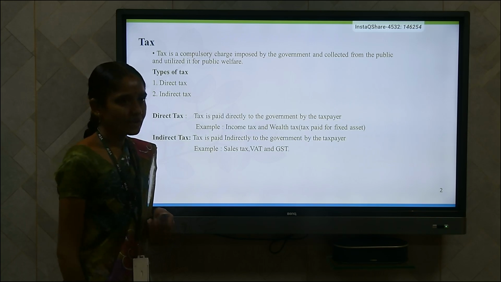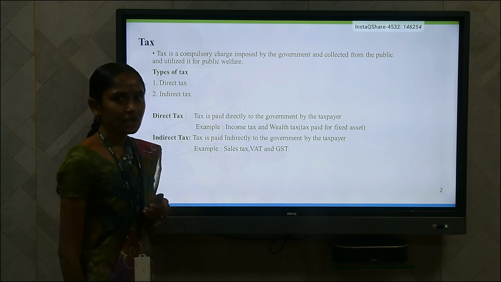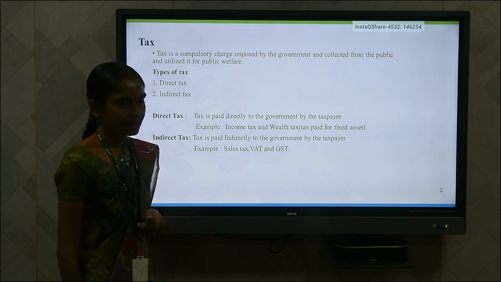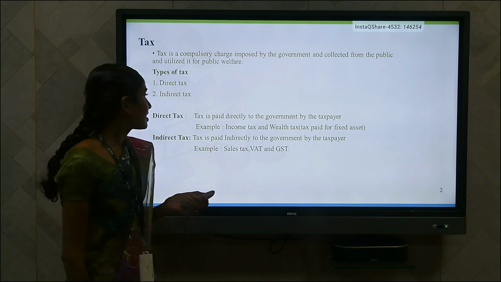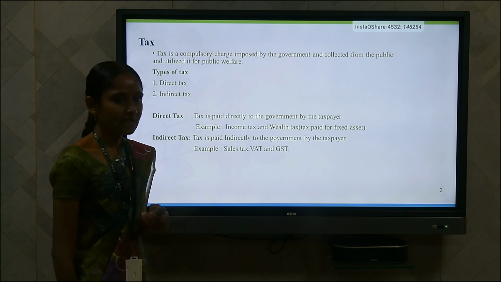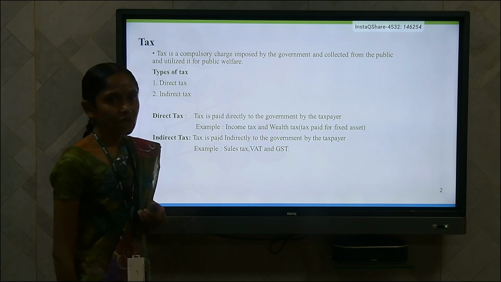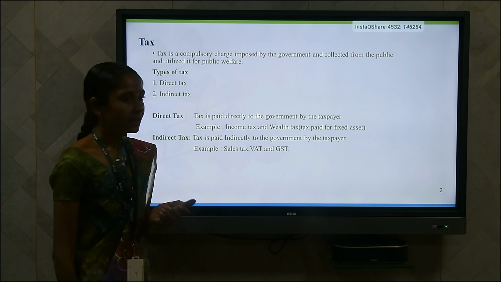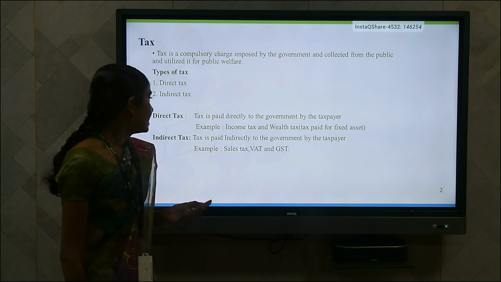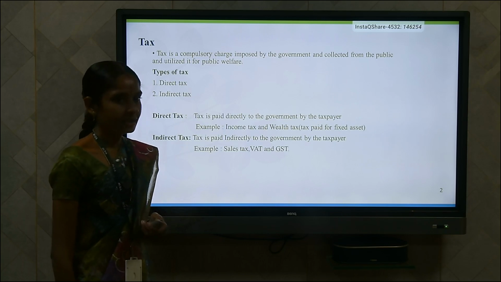First we have to see what is meant by direct tax. Direct tax is paid directly to the government by the taxpayer. Income tax and wealth tax are the best examples of direct tax. Next we have to see what is meant by indirect tax. Indirect tax is paid indirectly to the government. Sales tax, VAT, that means value added tax, and GST are the best examples of indirect tax.